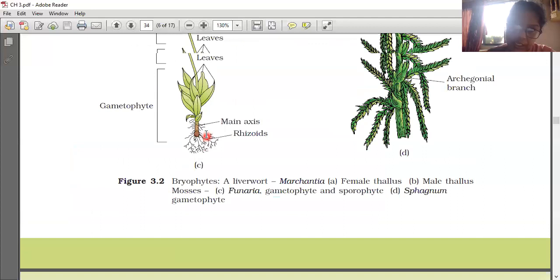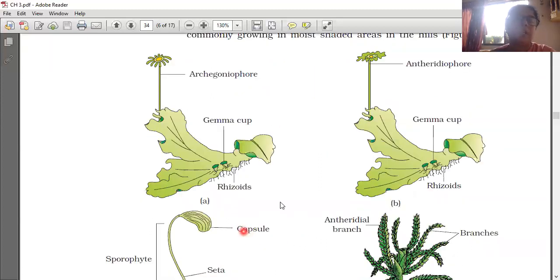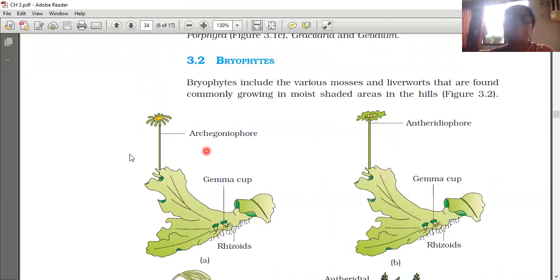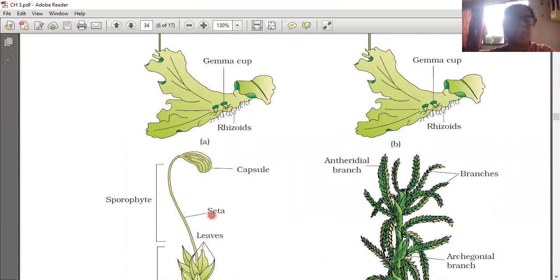Before that, the general characteristics of bryophytes were discussed. It is divided into mosses and liverworts and commonly found growing in moist shaded areas in the hills. A diagram is also given. This is the diagram of rhizoids. Liverworts: archegoniophore means the female liverworts, and antheridiophore means the male liverworts. Female and male. This is the diagram of moss.